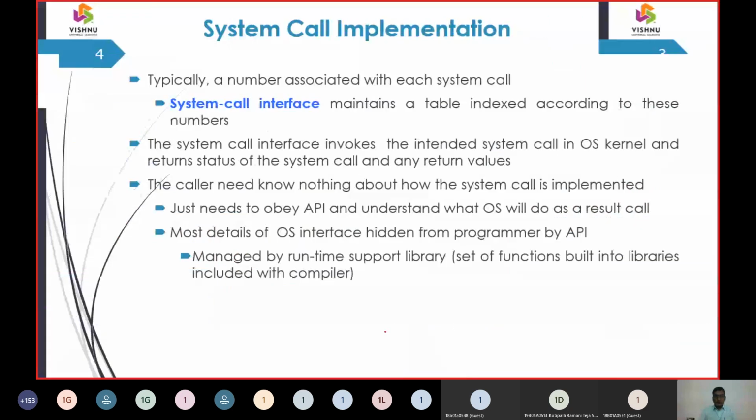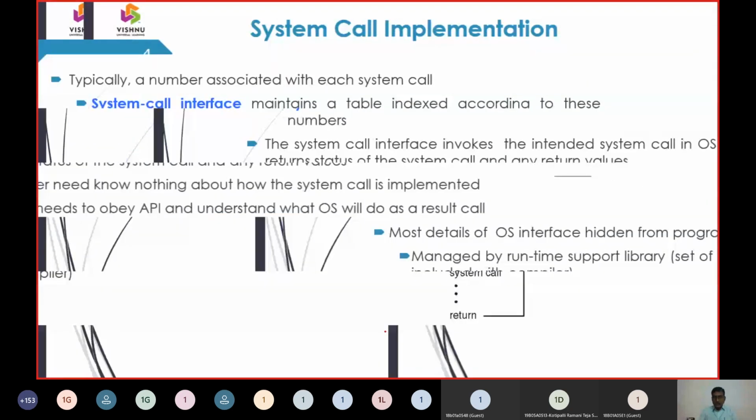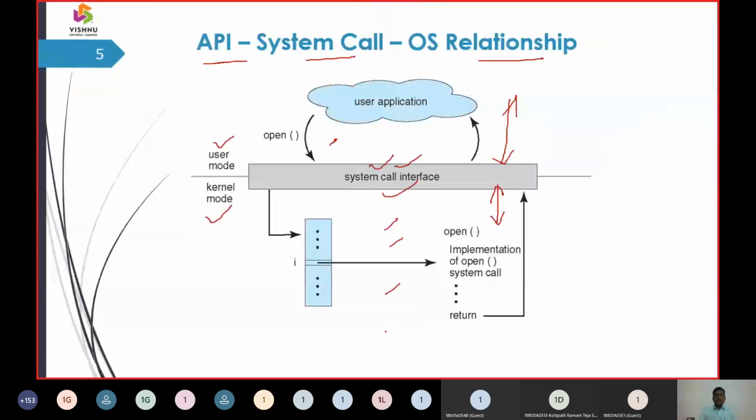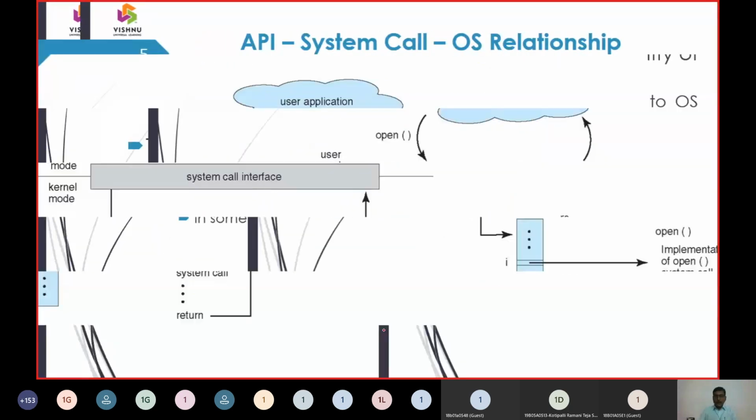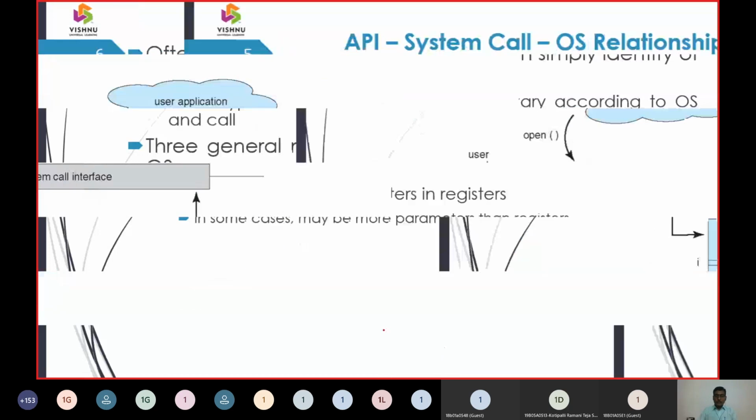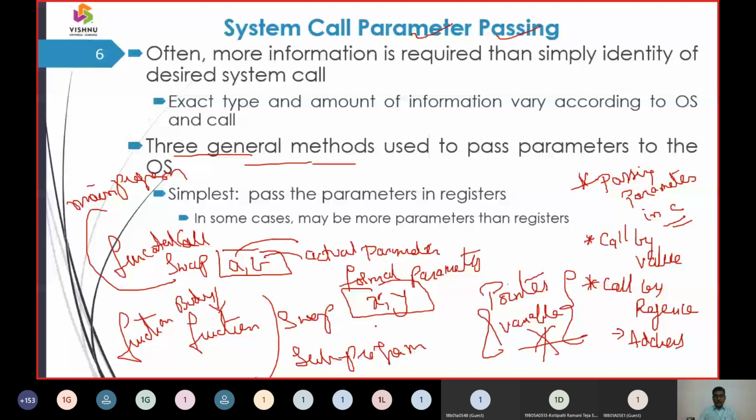Later, we said the APIs establish communication between user mode and kernel mode, and how this is done. It is done in three approaches, with actual values and formal values. The first approach we called call by value, where the value is exchanged from source to destination.